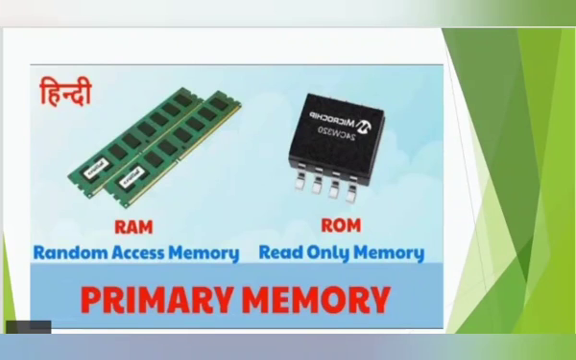RAM, random access memory. RAM is a memory that holds data and instructions temporarily. Next one is ROM, read only memory. The ROM is pre-written memory. You can only read the instructions which are written on it.